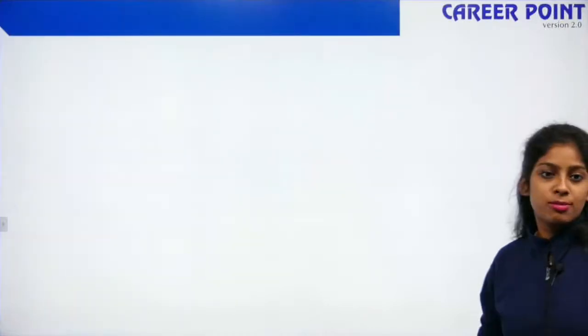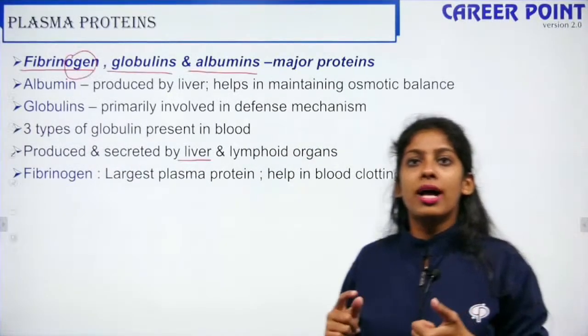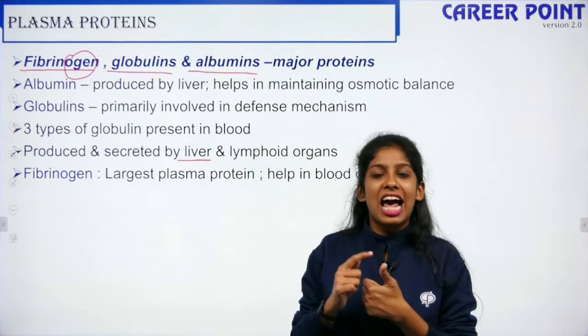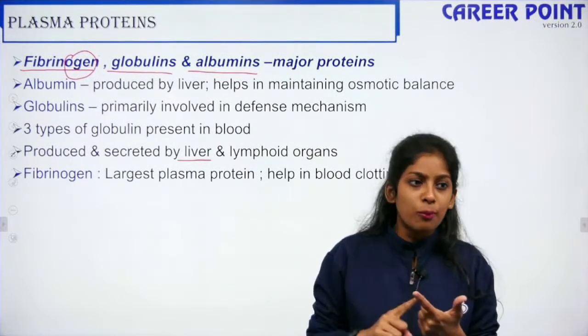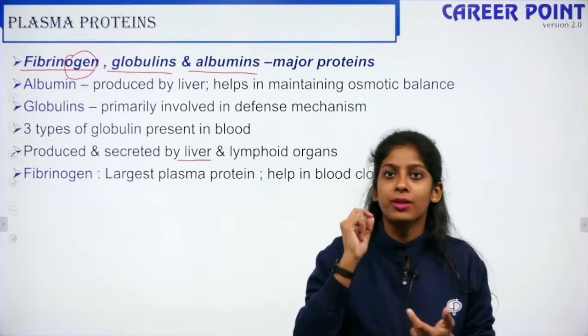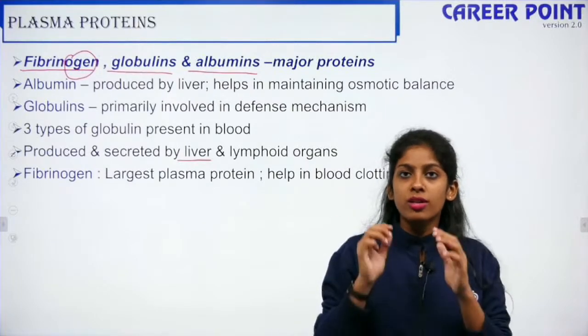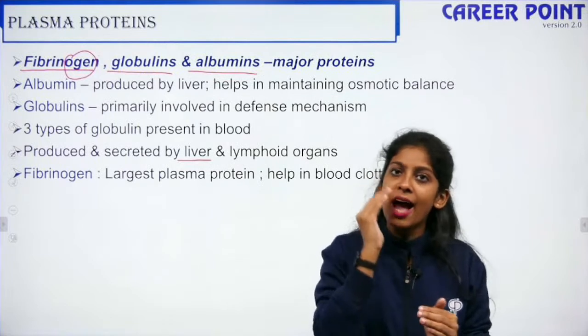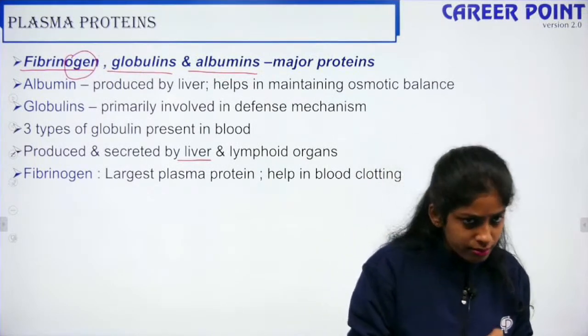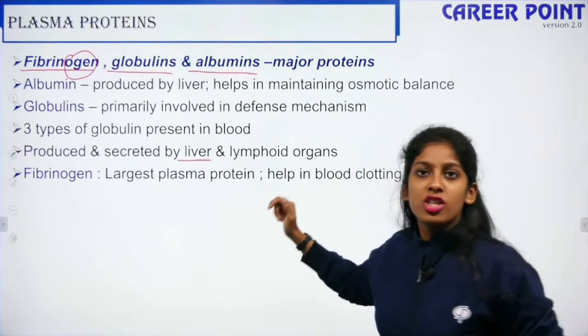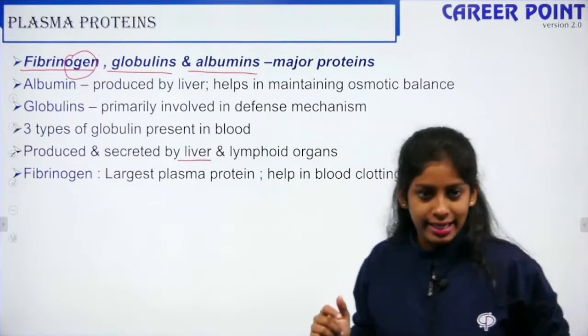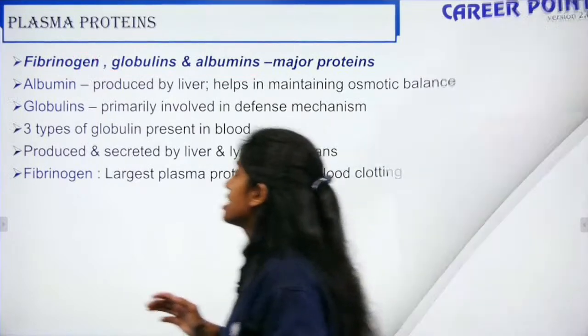I hope plasma proteins are clear. Number one, albumin helps in maintaining the osmotic balance. The second one is globulins, secreted by the liver. There are three types, and it is mainly involved in the defense mechanism of your body. The last one is fibrinogen, involved in the clotting mechanism. How? We will talk about it when we talk about platelets. Clear? I guess plasma proteins are clear. So we move to the next part of the topic today.